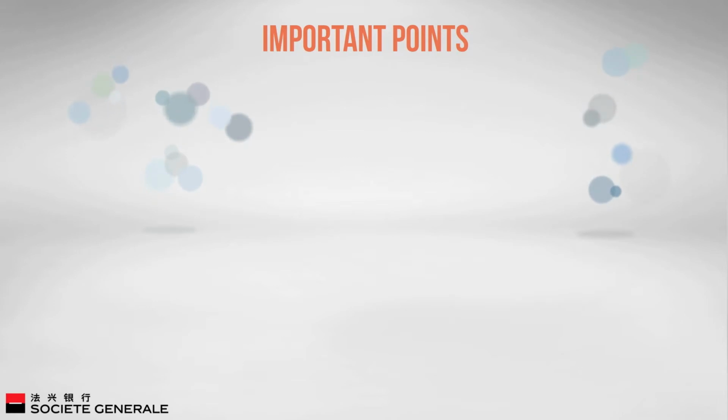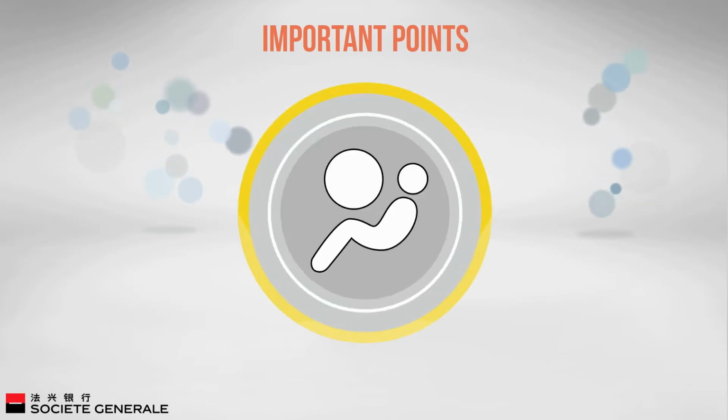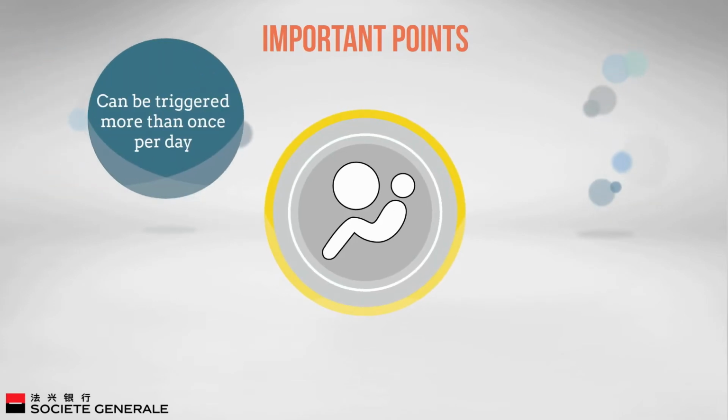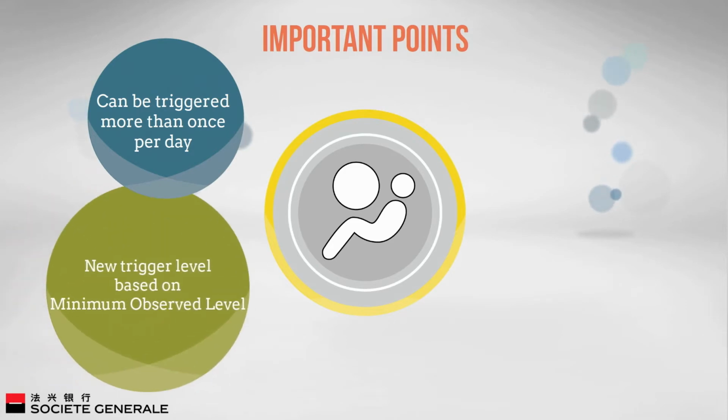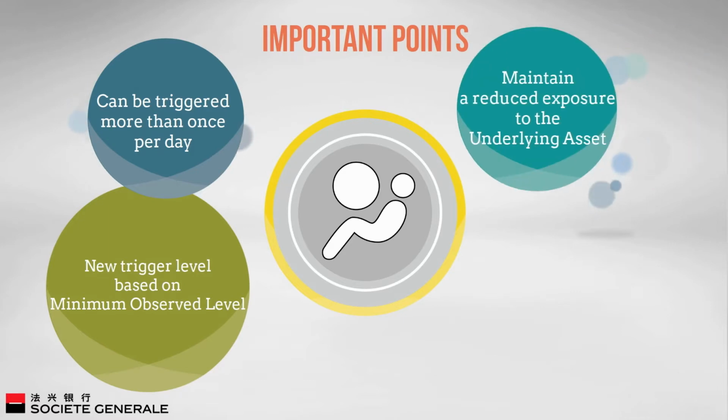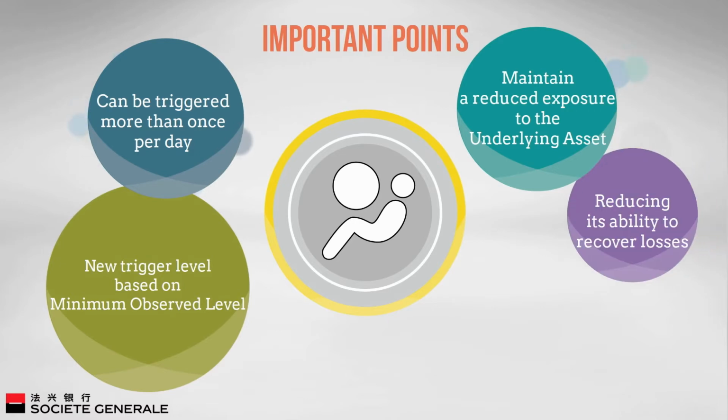Important points to note. Investors should note the airbag mechanism can be triggered more than once per day, and the new trigger level will be based on the minimum observed level. The airbag mechanism will also maintain a reduced exposure to the underlying asset, even if the underlying asset starts to move in favor of the daily leverage certificates after the airbag mechanism has been triggered. This will reduce its ability to recover losses for investors.